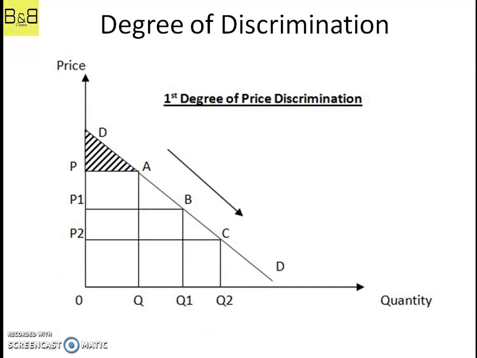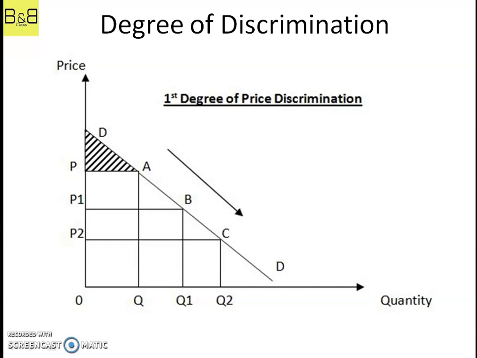First degree of price discrimination. This is the simple degree of price discrimination that a firm uses to discriminate the price and make a profit out of the opportunities available to them. Let us look at a simple demand curve, as in the figure DD.